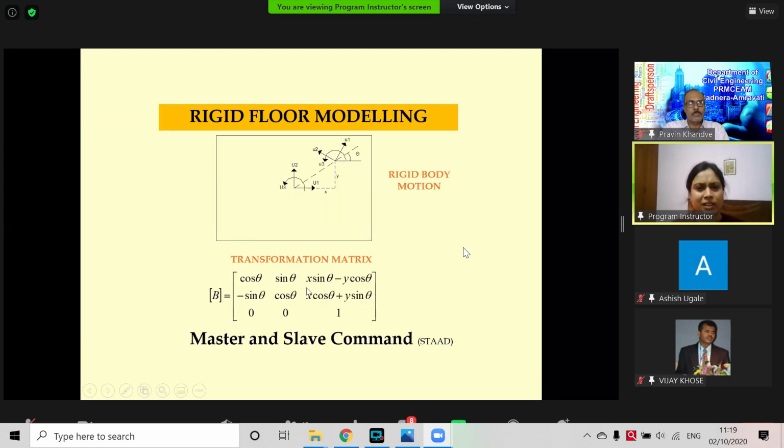For rigid floor modeling, there is a very famous master and slave command. Those who are working in industry, STAAD is very famous there. They can use the master and slave command. The master is the slab degree of freedom, and it controls the slaves, like the beams and columns. The same degrees of freedom will be moved together.